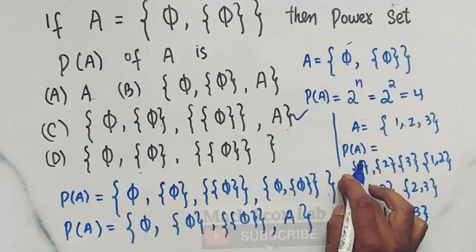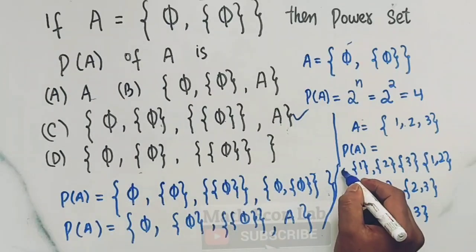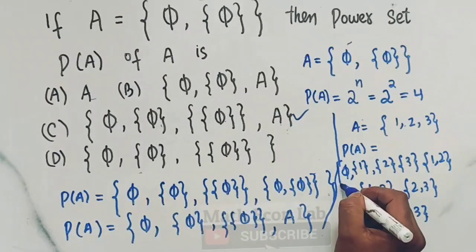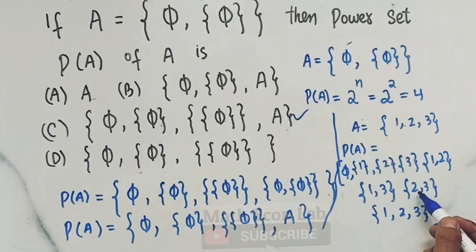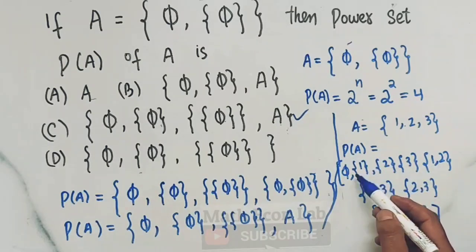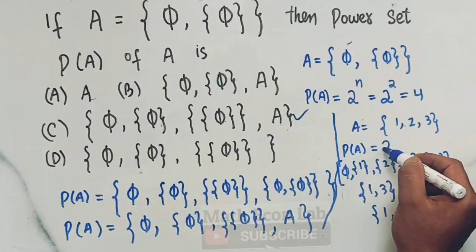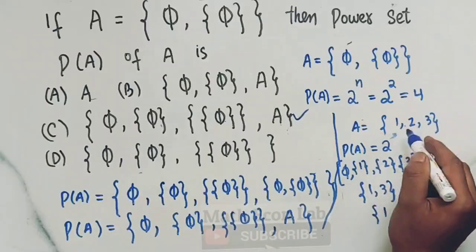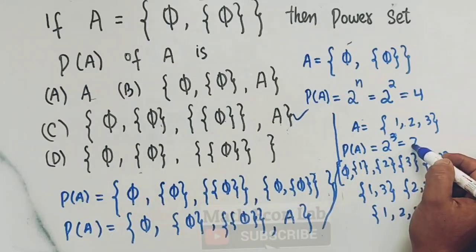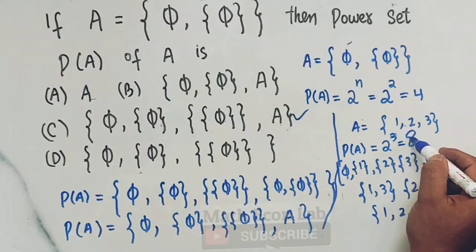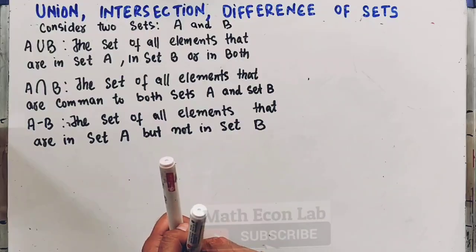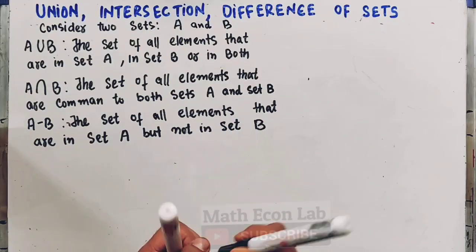And we always include the null set. Here you can see the number of subsets is 1, 2, 3, 4, 5, 6, 7, 8. So the size of the power set is 2 to the power the number of elements. Since we have 3 elements here, it is 2 cubed, which is equal to 8. Now let us discuss the union, intersection and difference of sets.